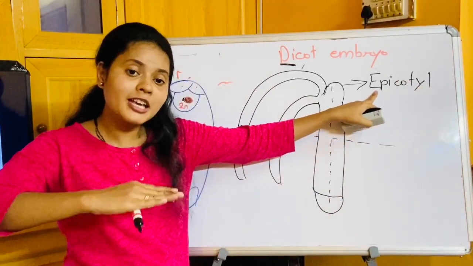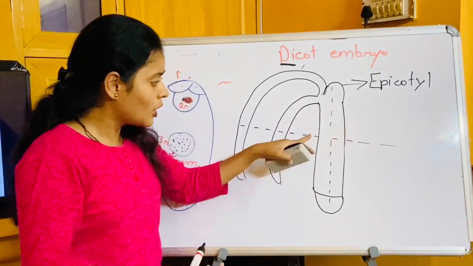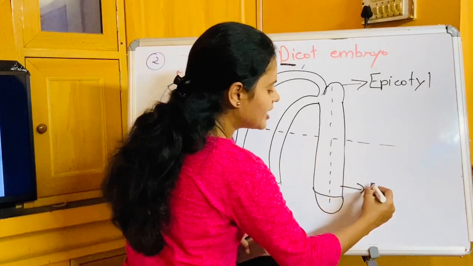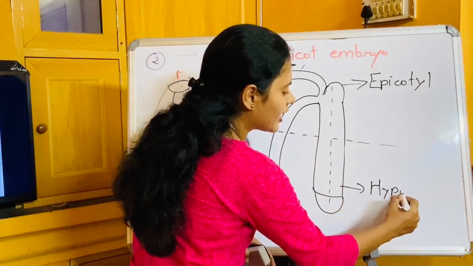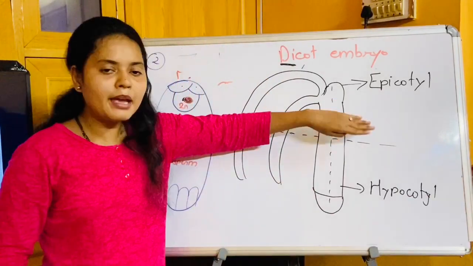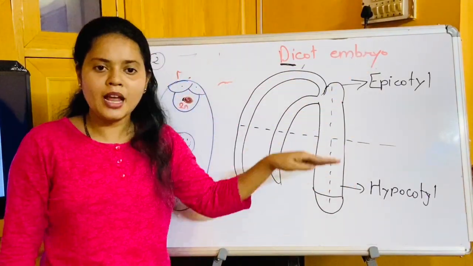Why epi? Epi is always above. And the portion below this is referred to as the hypocotyl. Remember this thing. Epi meaning above, hypo meaning below.